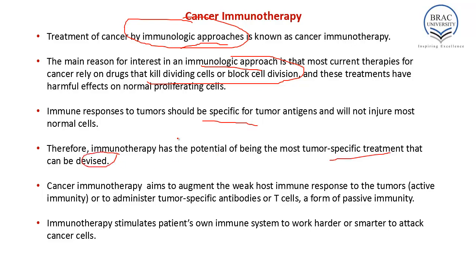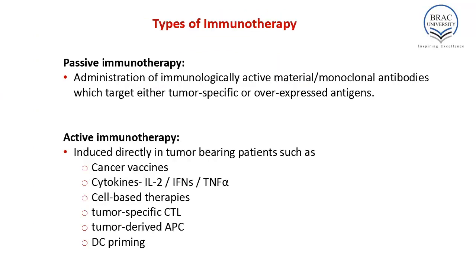Cancer immunotherapy aims to augment the weak host immune response to tumors. That means active immunity, or to administer tumor-specific antibodies or T cells in the form of passive immunity. Immunotherapy stimulates the patient's own immune system to work harder or smarter to attack the cancer cells, so it has minimal side effects on the normal proliferating cells. Types of immunotherapy: immunotherapy can be of two types, passive immunotherapy and active immunotherapy.